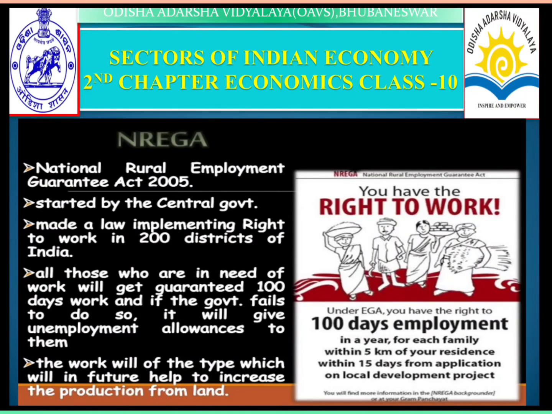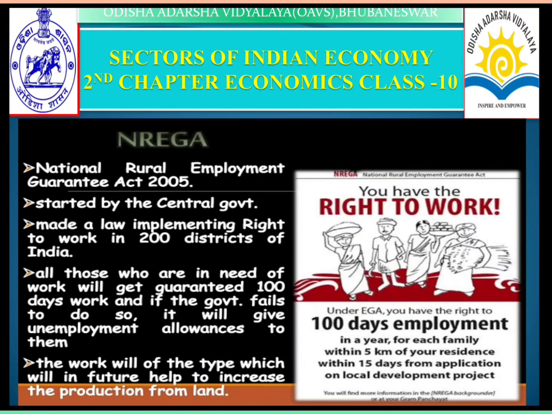The National Rural Employment Guarantee Act was passed in Parliament and implemented from 2005, started by the central government, making a law implementing the right to work in 200 districts of India. All those who are in need of work will get guaranteed 100 days of work, and if the government fails to do so, it will give unemployment allowances to them.